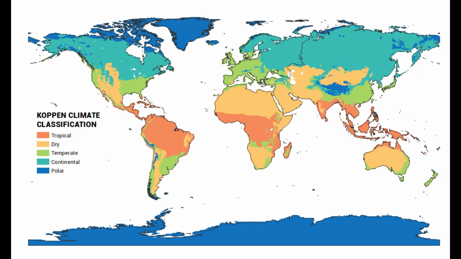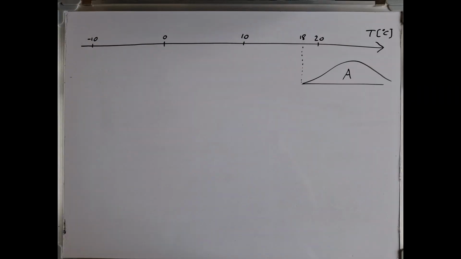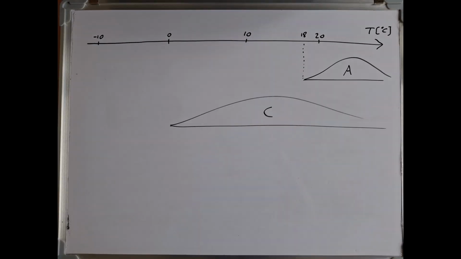In this system, the Earth can be divided into 5 main types, these being tropical, dry or arid, temperate, continental and polar. Let's visualize these areas along a temperature axis. First, tropical should have no month with average temperatures below 18 degrees. Temperate can be anywhere in this range, where at least one month must have its average temperatures below 18 degrees, but not below 0 degrees.